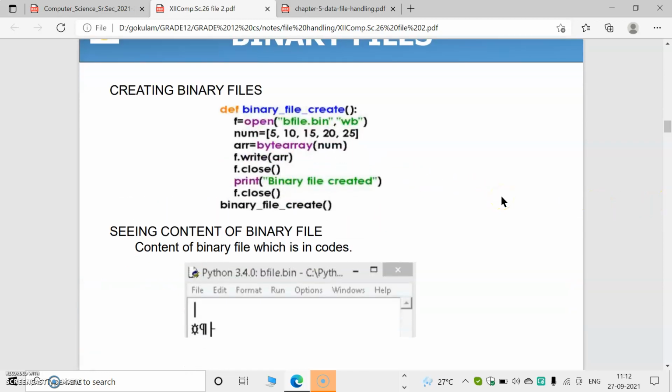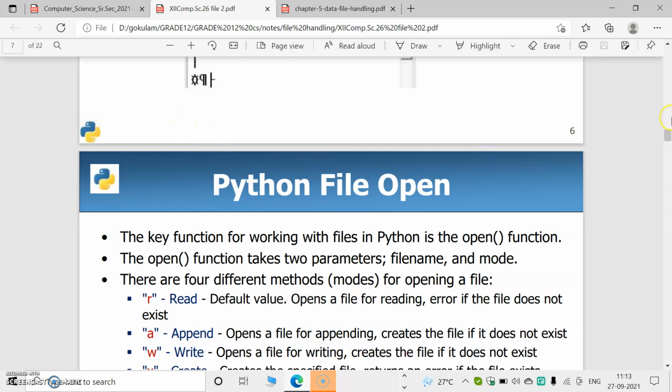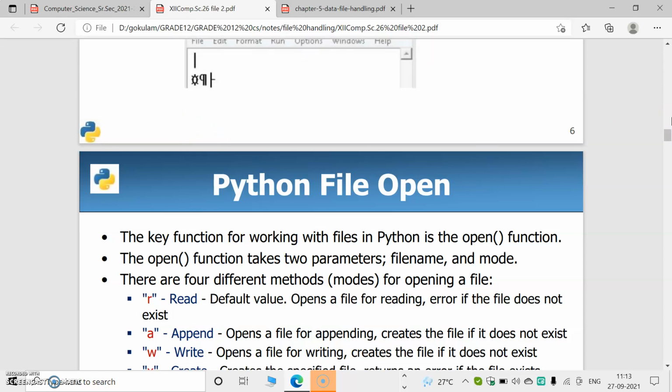In the previous class, we started with binary files. Binary files means the data is stored in binary format. Binary format means it will be zeros and ones or characters like this. In this example, the characters look like this. So we cannot understand the data in binary files. If we want to understand the data, we have to convert the data into our format.